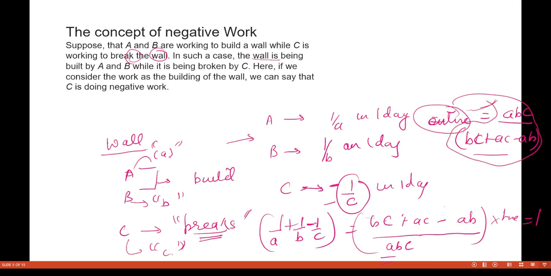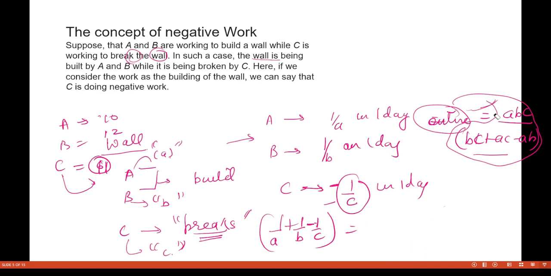But don't try to remember this formula. Try to remember this method. Okay, what I am saying, for example, if I am saying that this A person does a work in 10 days, this B person does a work in, let's say, 12 days, and the C person destroys the work in 6 days. Okay, so in how many days the entire work will be done? Okay, so see, let us make this at least 11 days. Okay, this C person will destroy in 11 days. So in how many days the entire work will be done can be given by what you know actually.